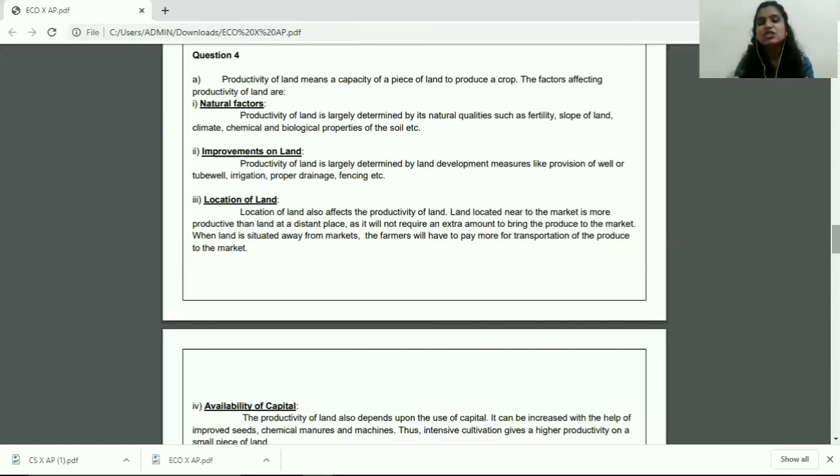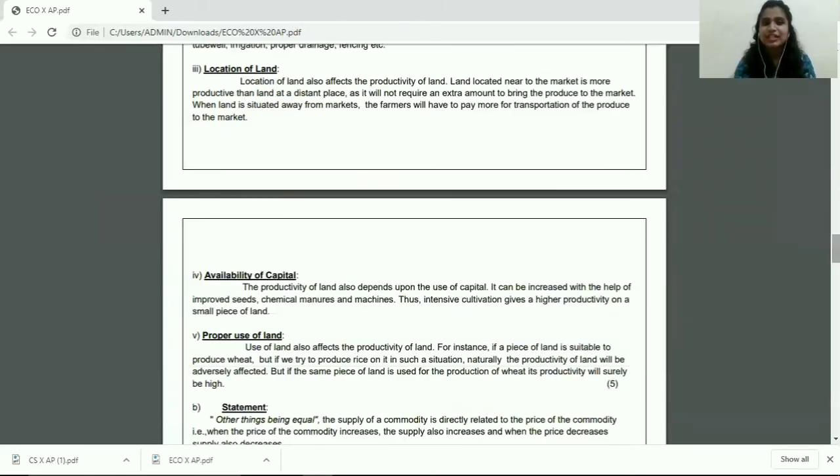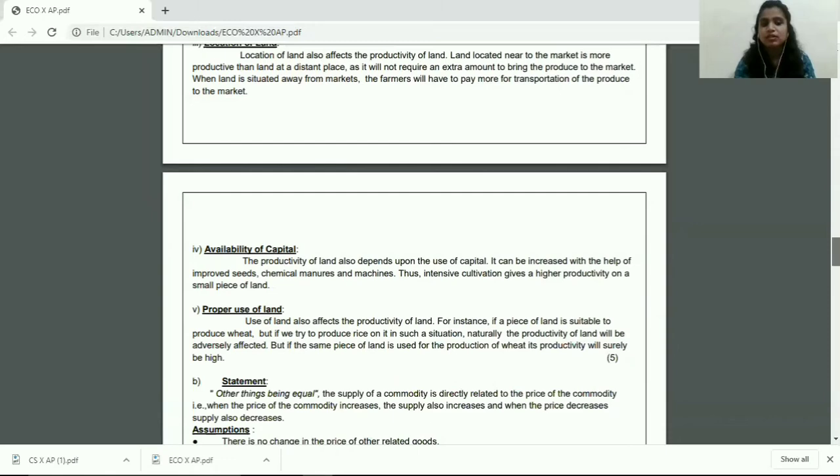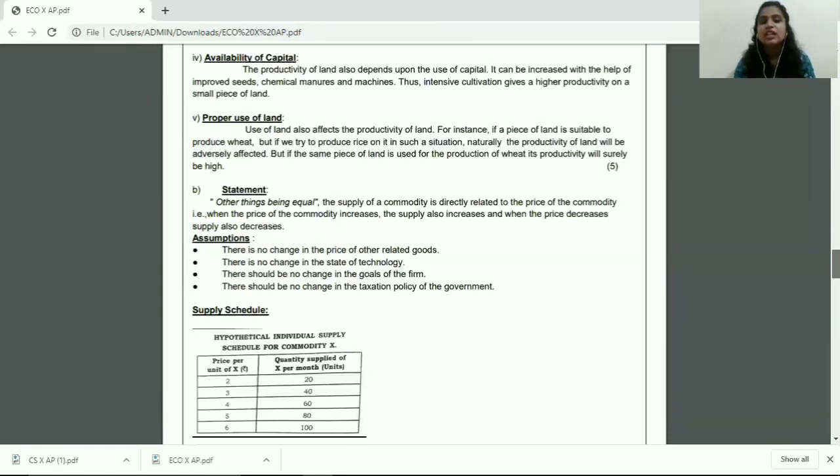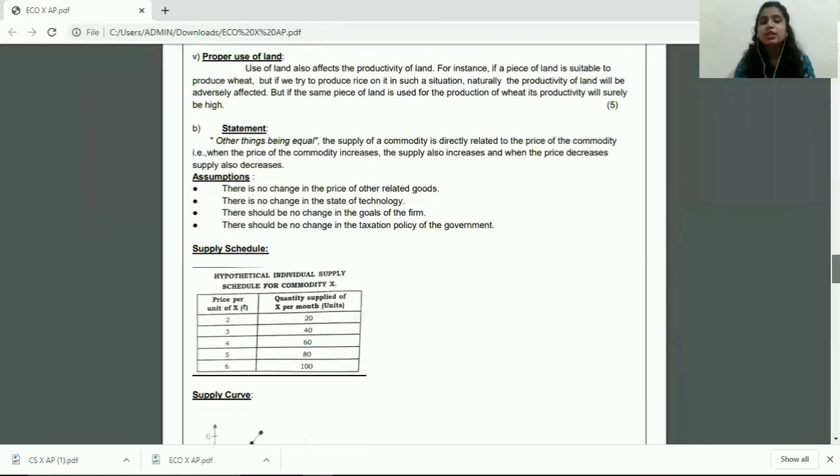In that case, you will score only 4.5 marks. So if you want to score full marks, make sure that you write 5 head points as well as 5 explanations. Moving to the next question, that is question 4b.